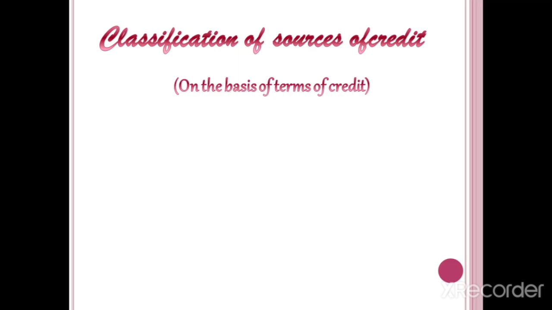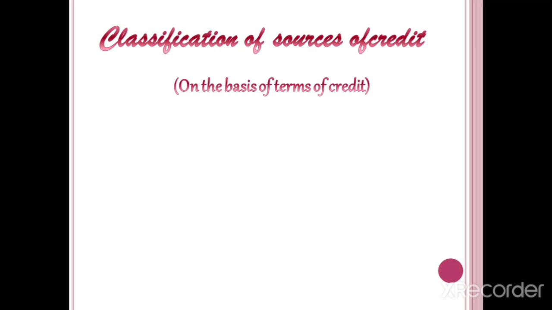Terms of credit means rate of interest, second, collateral, and third, mode of repayment. Sources of credit means from what source does a person get a loan?